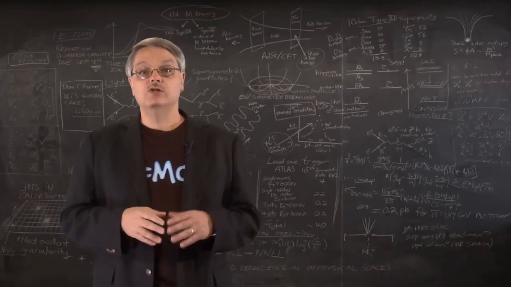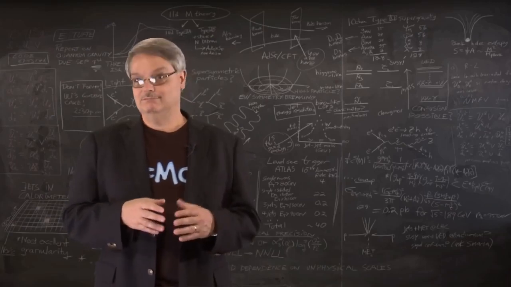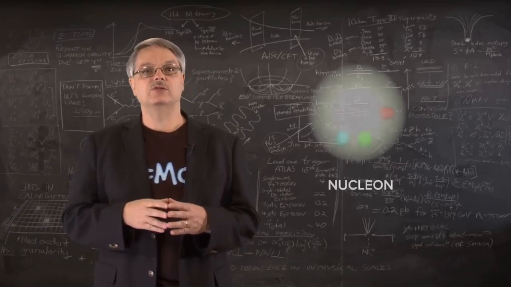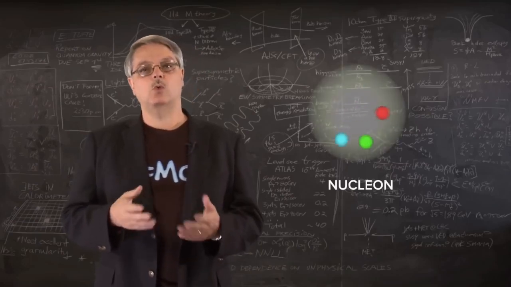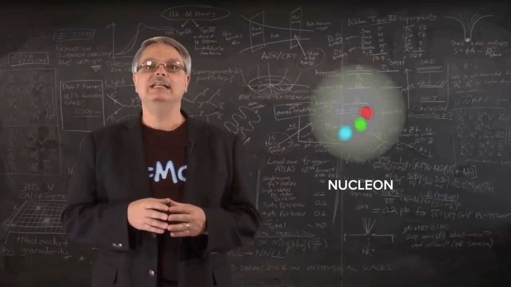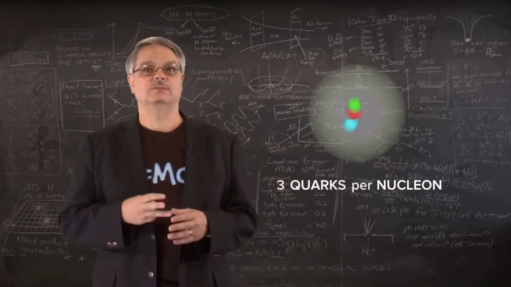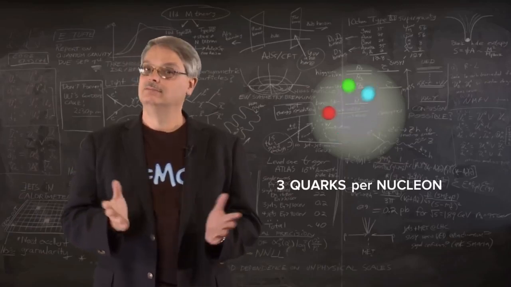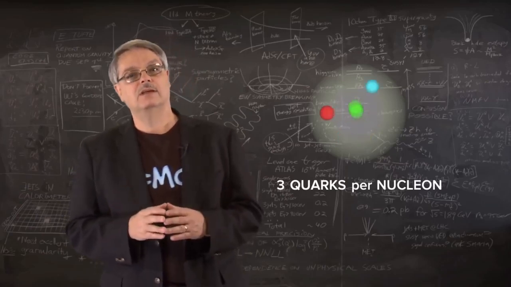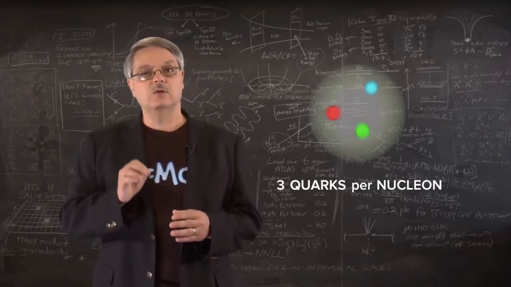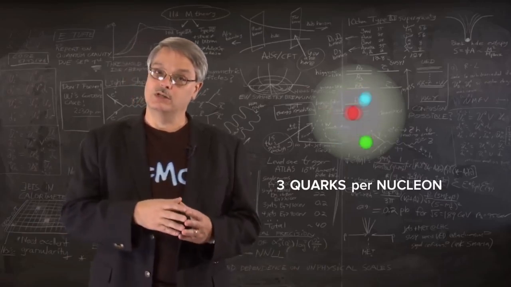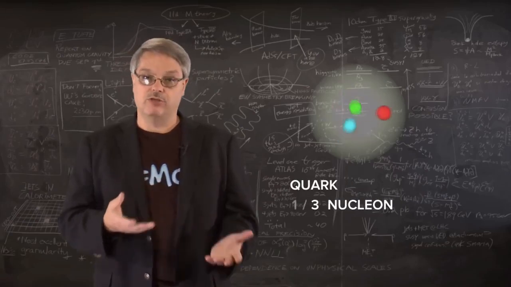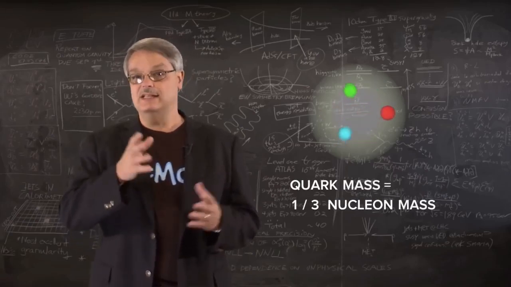So, can we conclude that your mass comes from nucleons? Well, actually, yes, we can. However, we also know that nucleons are made of even smaller particles called quarks. In fact, each nucleon contains 3 quarks. And here's the good thing. To the best of our knowledge, there is nothing inside quarks. That's the end of the line. So it stands to reason that the ultimate origin of your mass is the quarks, and since there are 3 quarks in each nucleon, each quark carries about 1/3 of the nucleon's mass, and that's the final word.